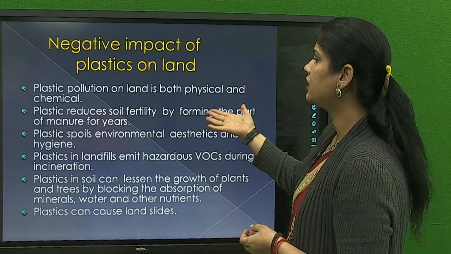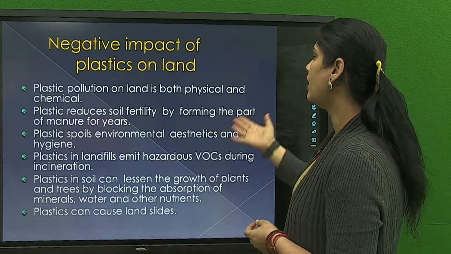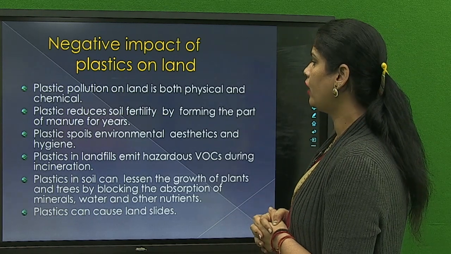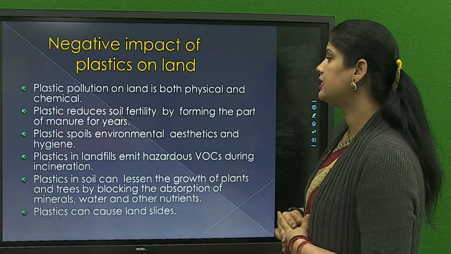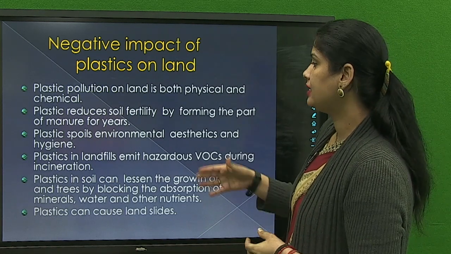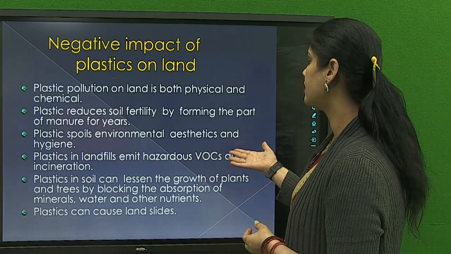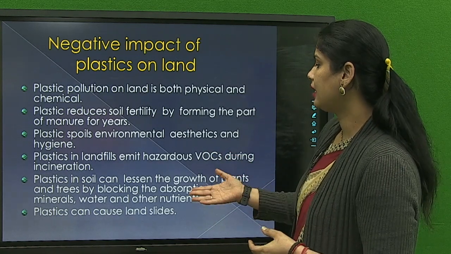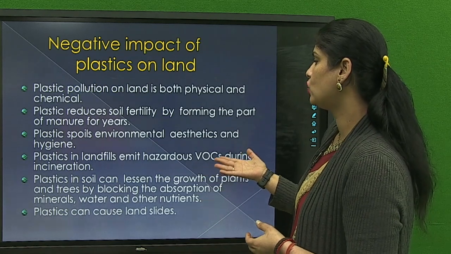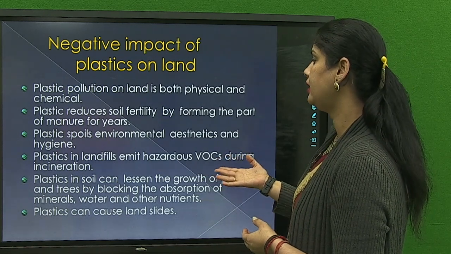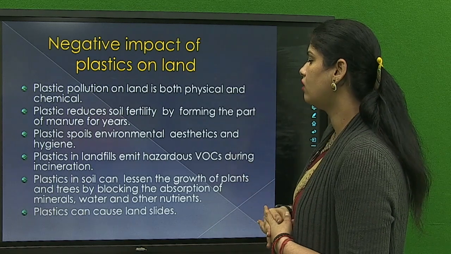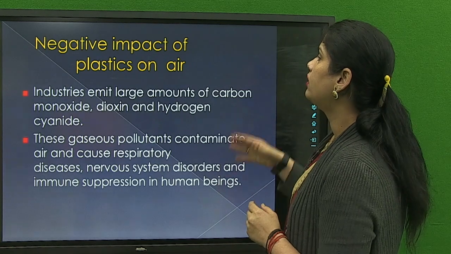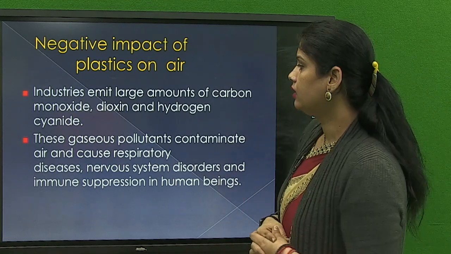Now second, plastic reduces soil fertility by forming a barrier to manure for years. Plastic spoils environmental aesthetics and hygiene. Next, plastic in landfills emits hazardous VOCs during incineration, and plastic can cause landslides. Plastic in soil can lessen the growth of plants and trees by blocking the absorption of mineral water and other nutrients.